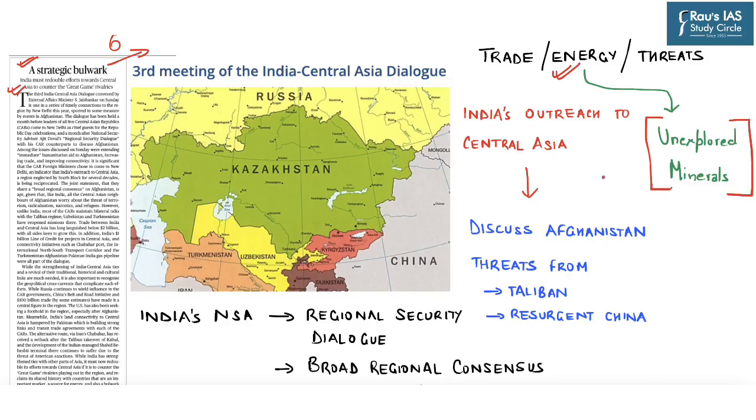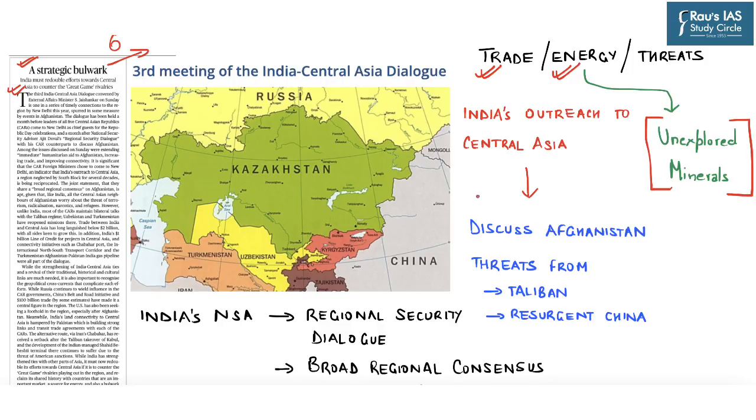So in this context of great game rivalries with respect to Russia, China, and United States, the role and importance of India's relationship with the 5 Central Asian Republic countries becomes important, not only from the perspective of increasing bilateral trade or exploring energy, but also to counter the threat of radicalization and terrorism emanating from countries like Afghanistan and Pakistan.